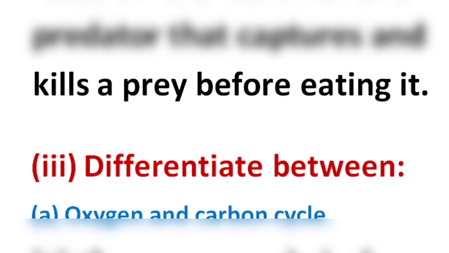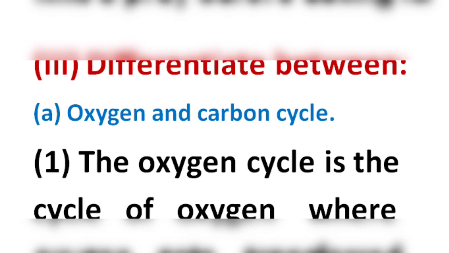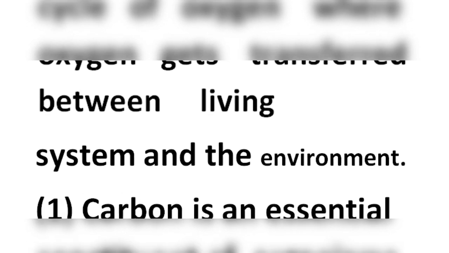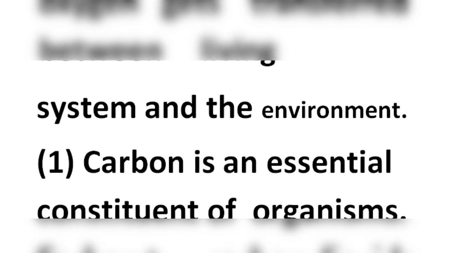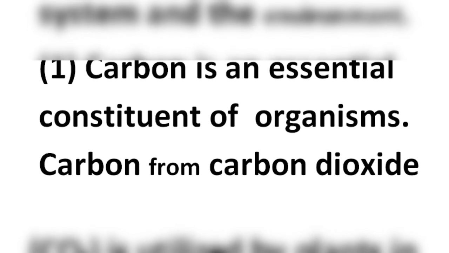Differentiate between oxygen and carbon cycle. Number 1: The oxygen cycle is the cycle of oxygen wherein oxygen gets transferred between living systems and the environment. Carbon is an essential constituent of organisms.